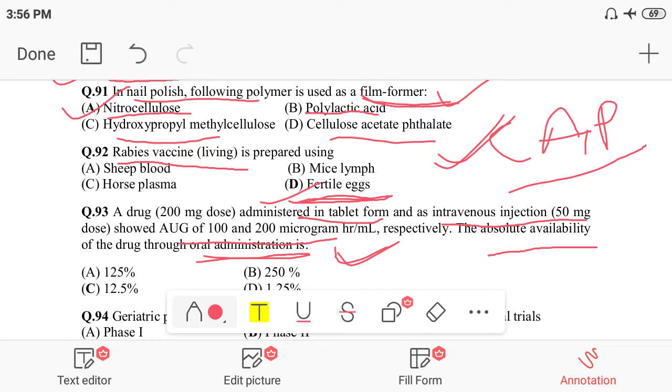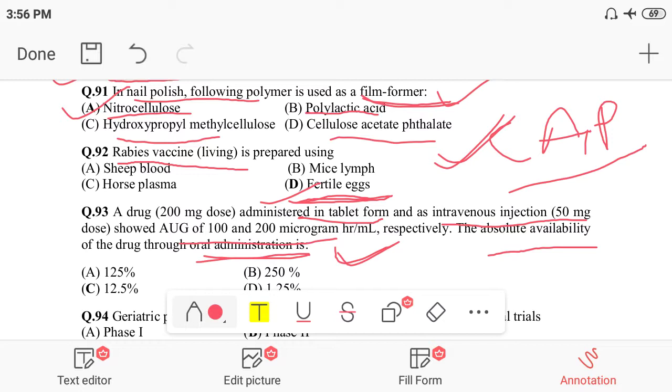So if it's 100% bioavailability with an area under curve of 200 microgram per hour per ml, then the tablet is 50%. And we are giving 4 times more dose, 200 in tablet and 50 milligram here. So 4 times this and 1 time this, so you can say 8 times.